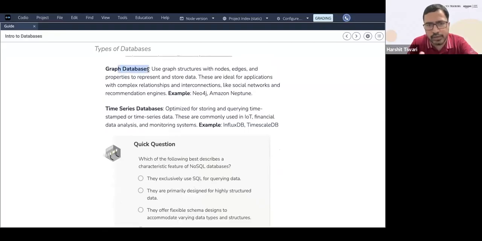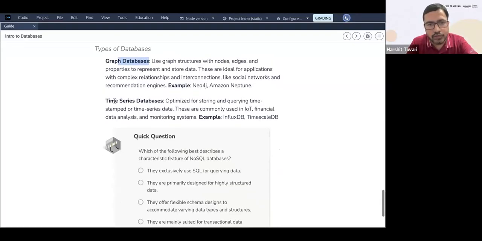Graph, like I told you about, that is a graph database. And you have time series. Time series is optimized for storing and querying timestamped or time series data. If you have time series data, it is helpful for that. It's commonly used in IoT, the Internet of Things, or financial data analysis. Let's say the stock market has time series data, where every day or every second the stock prices are going up and down. For that you have these databases. Examples are InfluxDB or TimescaleDB.